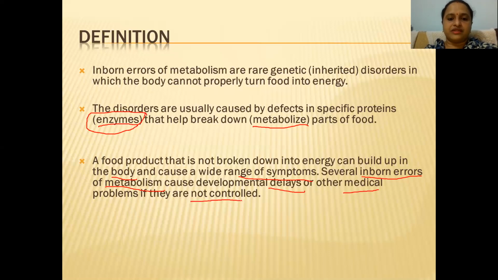Suppose anything is deficient in our body and we get to know about that deficiency, immediately we have to rectify it. If it is not rectified, it leads to some disorders, and such disorders are called what? Inborn errors of metabolism.